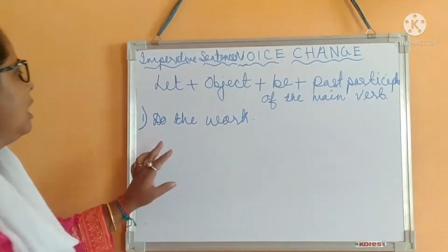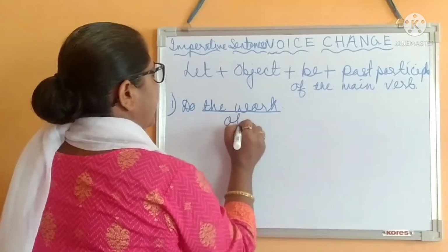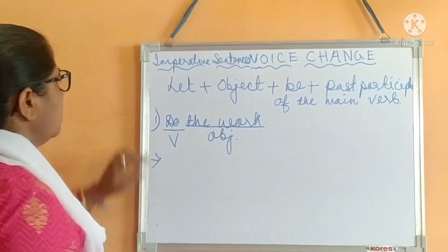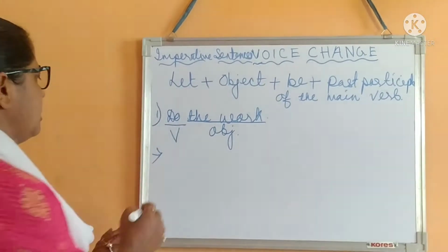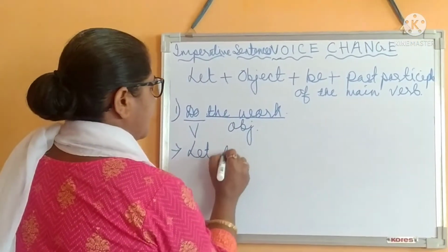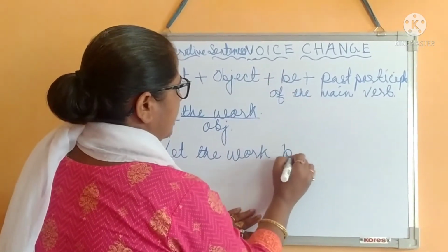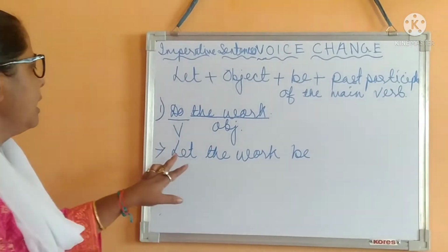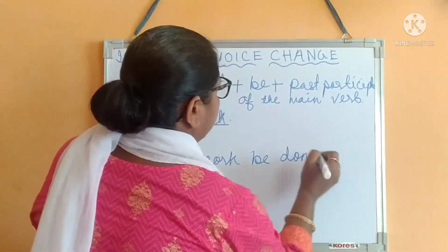Let me find out the object of the sentence and the verb of the sentence. The work is the object and the verb is do. So how will we do it? According to the rule, we have to add a new word to the sentence, and this is let. Let the work be. You see the be is there, let is there. Let the work be done.